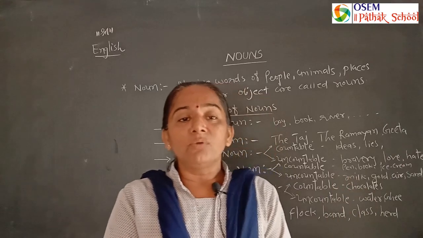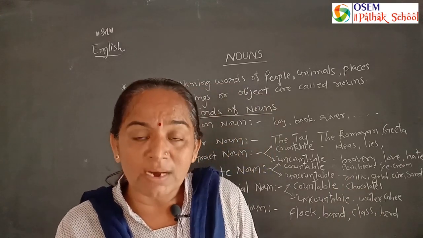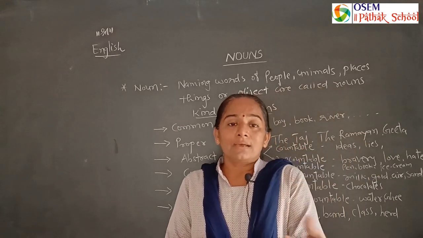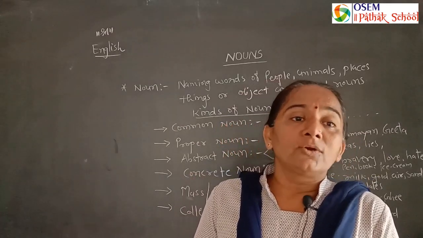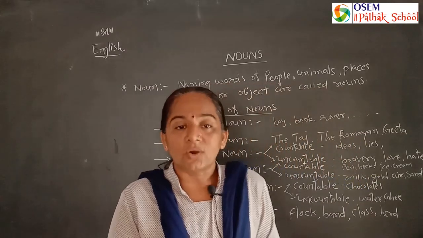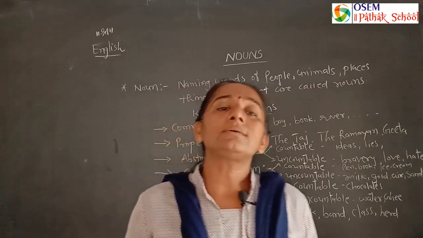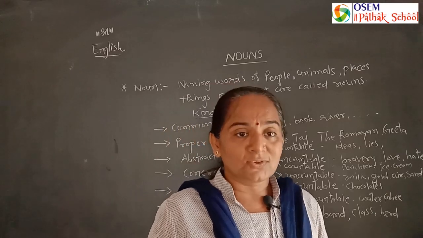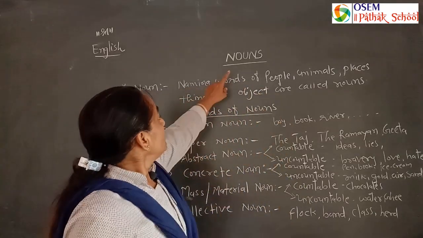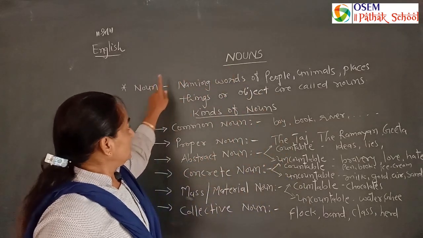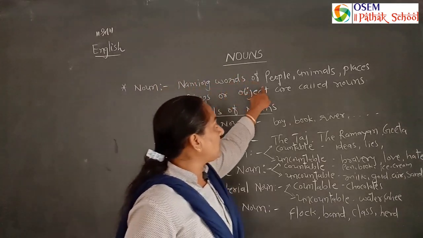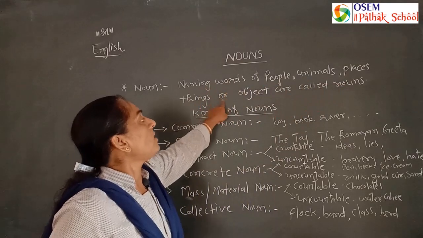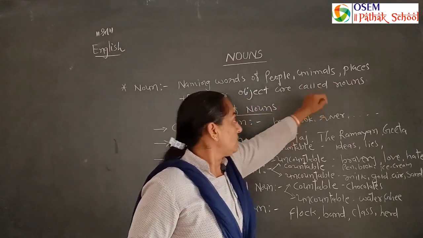noun. A team of players, a gang of robbers, a band of musicians, a group of classes, a group of teachers, a bunch of keys, a bunch of grass. So there are lots of collective nouns we can understand very well. Let's understand properly. Nouns. What is a noun? Naming words of people, animals, places, things or objects are called nouns.